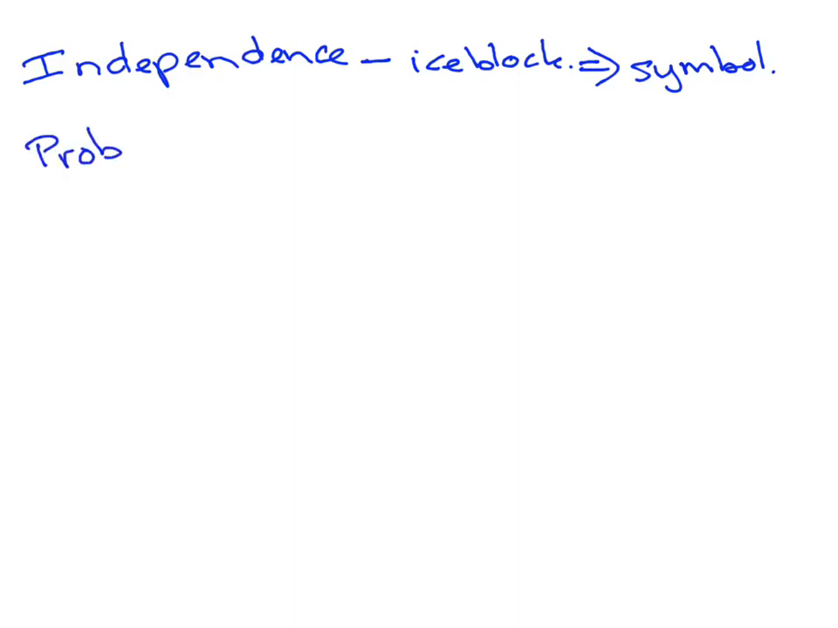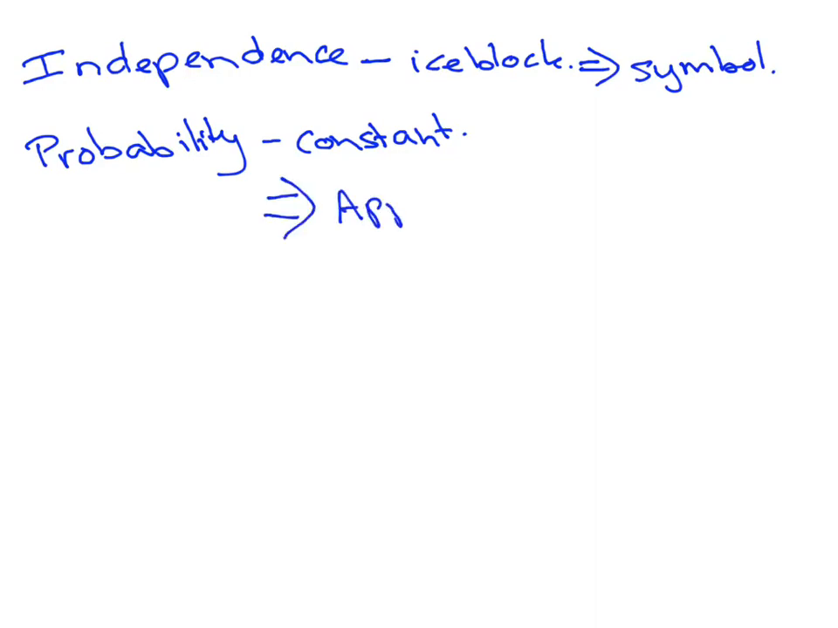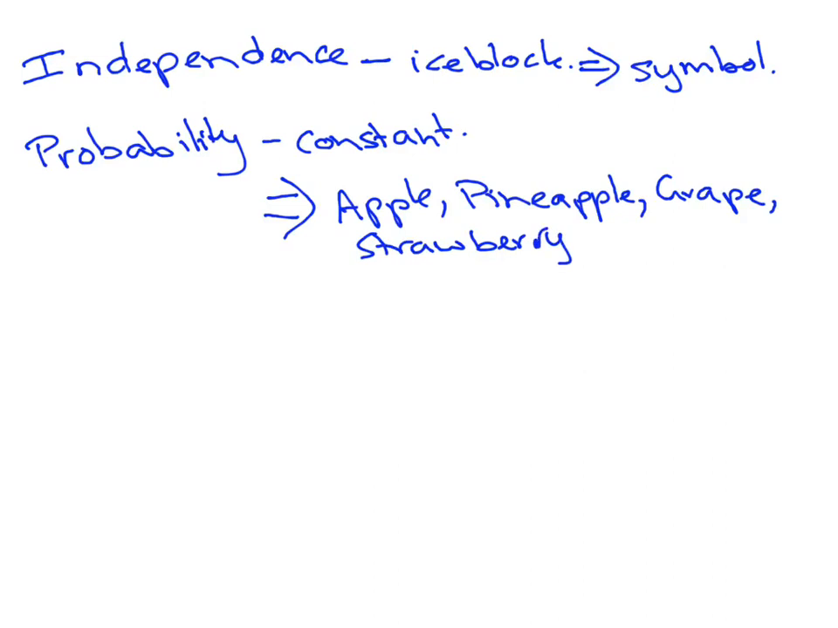Another assumption is always looking at our probability, and we expect our probability to be constant. So that means if I go into the shop and buy an ice block, I expect the chance of getting an apple symbol, a pineapple symbol, a grape symbol, or a strawberry to be the same probability no matter which ice block I buy. So I expect it's the same probability for every ice block bought.